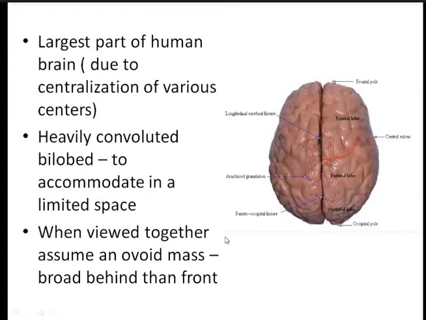It consists of many centers. It is one of the centralizations of the various centers, so most of the centers are located here. That's why it is one of the largest parts of the human brain, and you can see a number of foldings here.